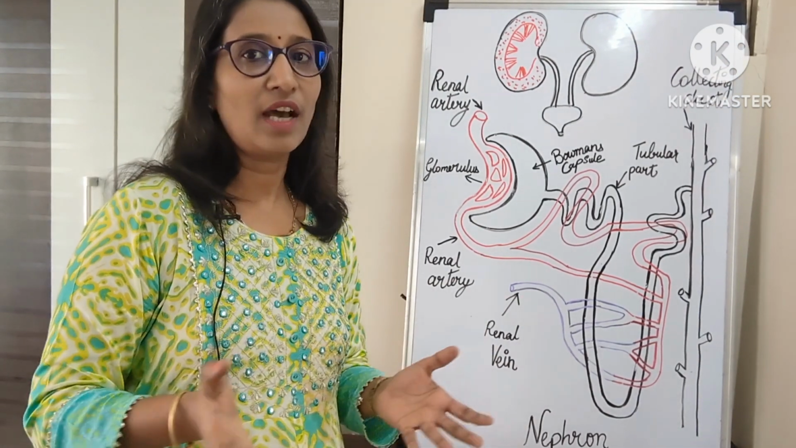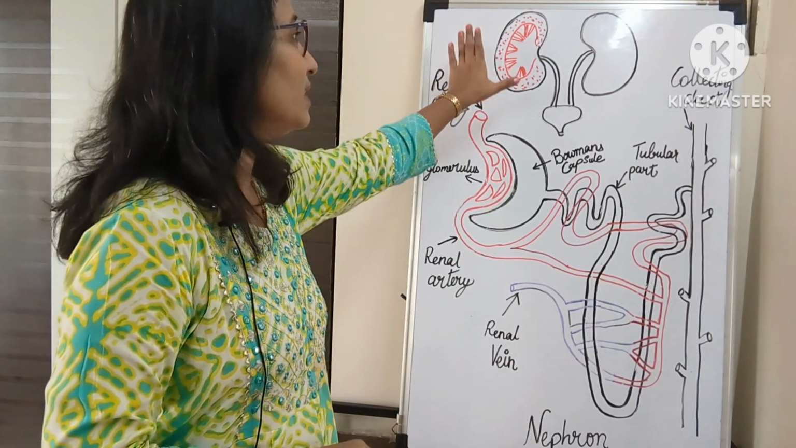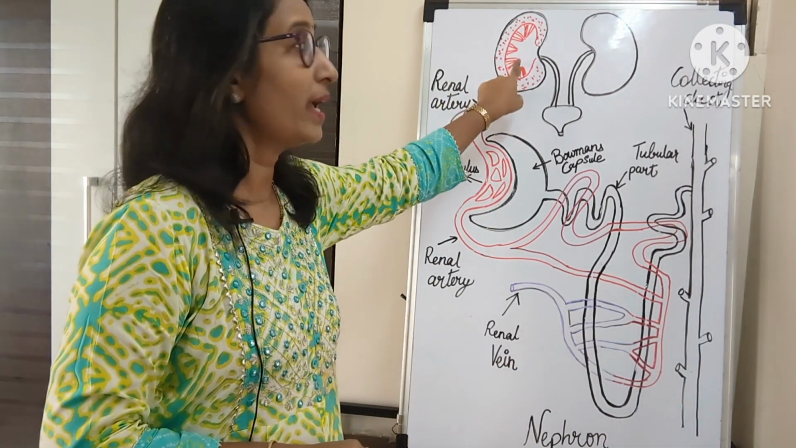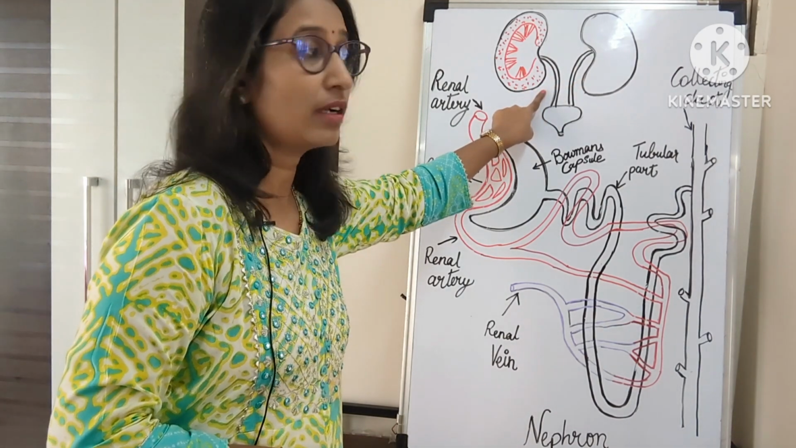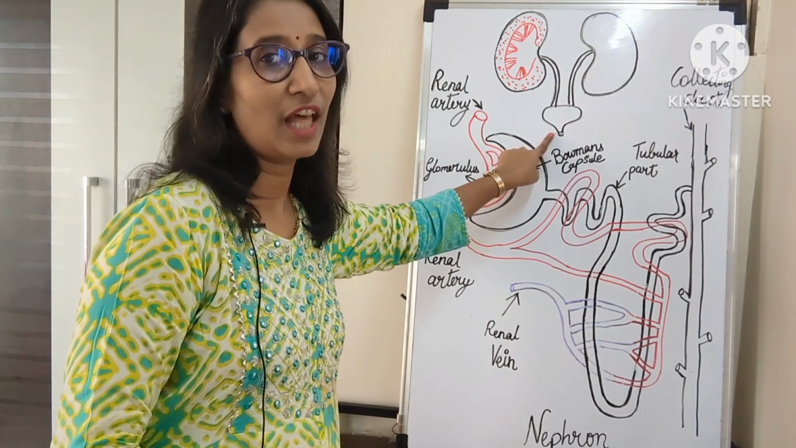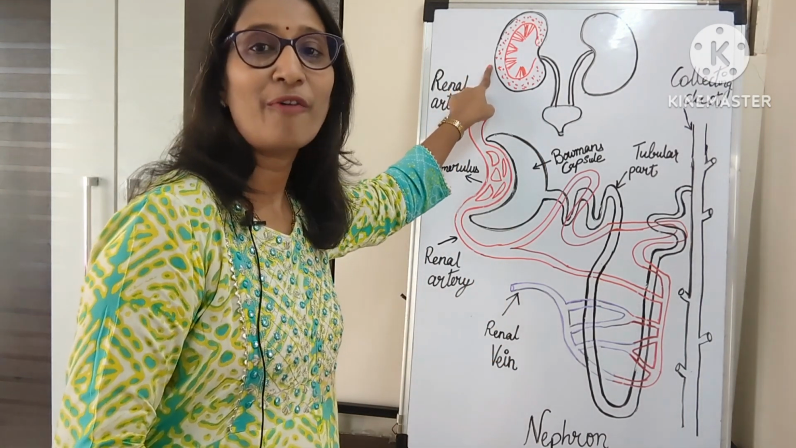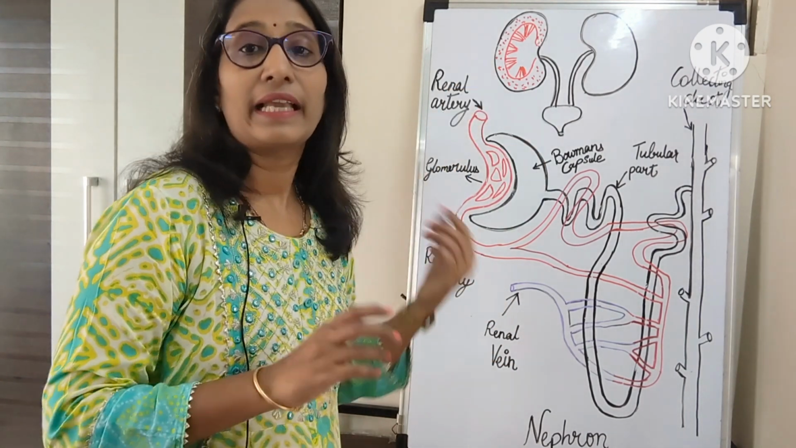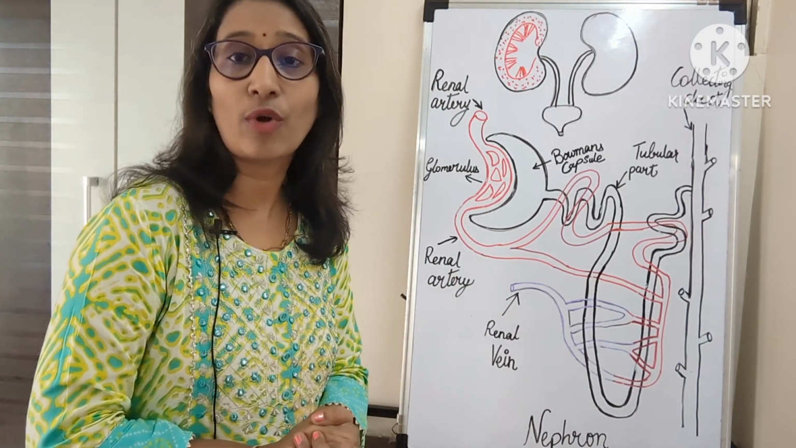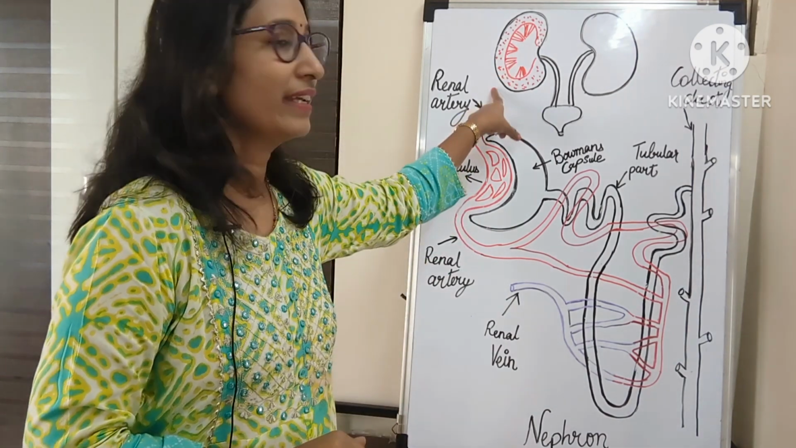Till now we have learned about the nephron. Okay, but where is this nephron? So this is an excretory system, which I have shown over here. It consists of a pair of kidneys, a pair of ureters, a urine bladder, and a urethra. Now where is the nephron? So the kidney is made up of nephrons, and so the nephron is called the functional and structural unit of the kidney.